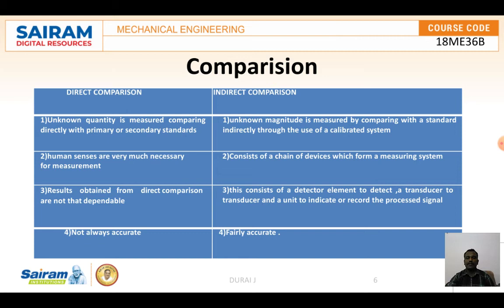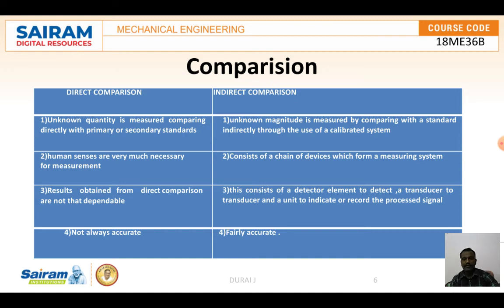Then comes the comparison between direct and indirect comparison. In direct comparison, unknown quantities are measured by comparing directly with primary or secondary standards. In indirect comparison, the unknown magnitude is measured by comparing with the standard indirectly through the use of a calibrated system. In direct comparison, human senses are very much needed for measurement, because the human detects the values.